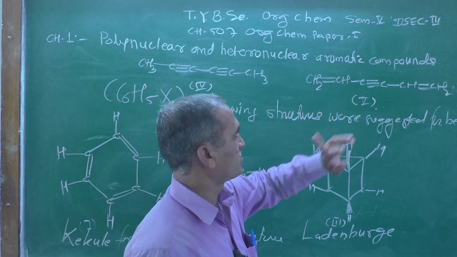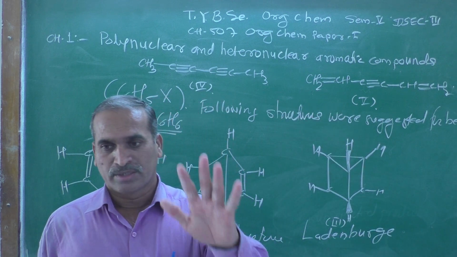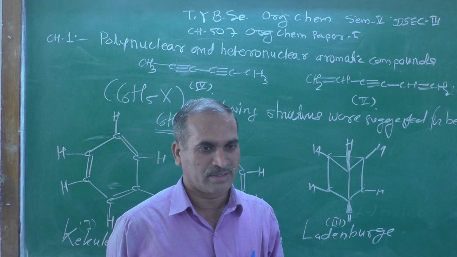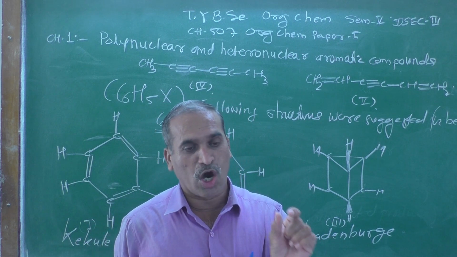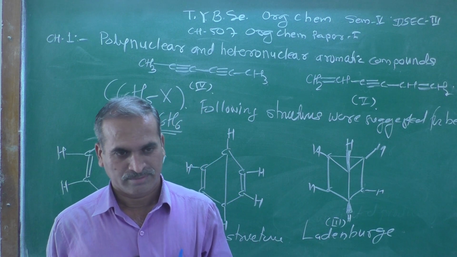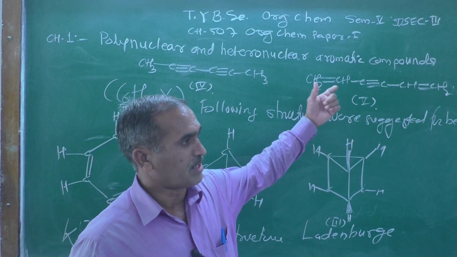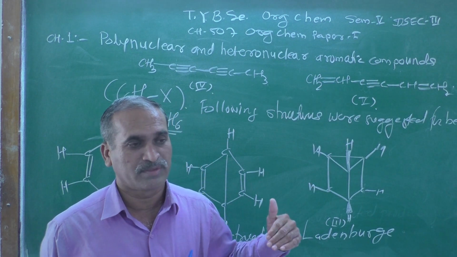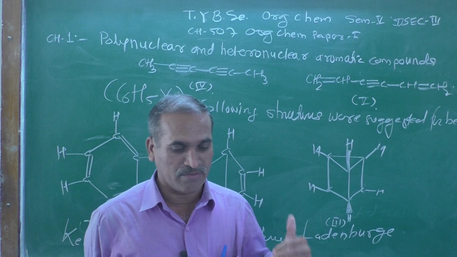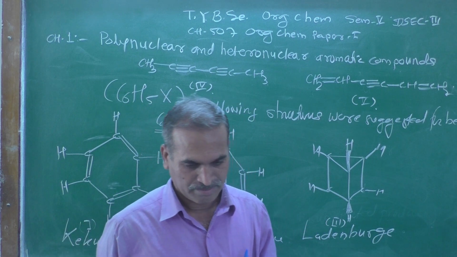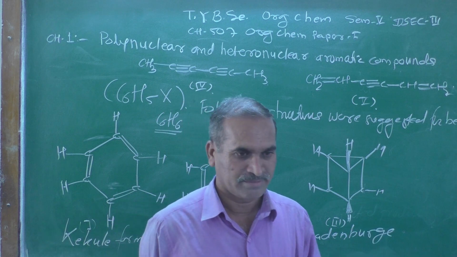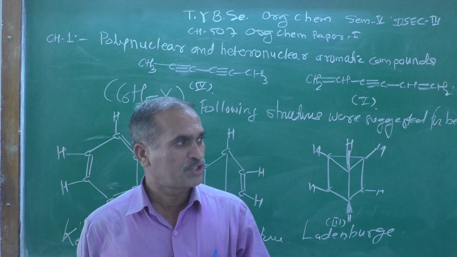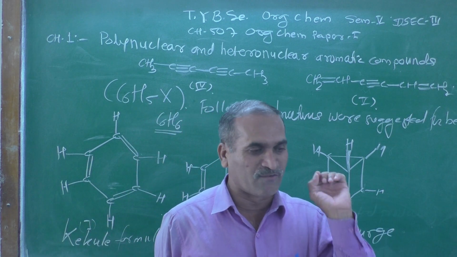This CH2 and this hydrogen atom, the chemical environment around them is not the same, meaning they are non-equivalent, and therefore this structure is rejected on the basis of the statement we have just seen regarding benzene: monosubstituted benzene gives rise to only one isomer.